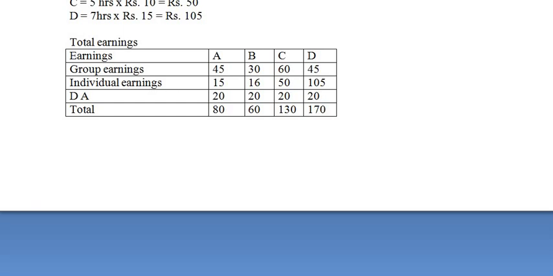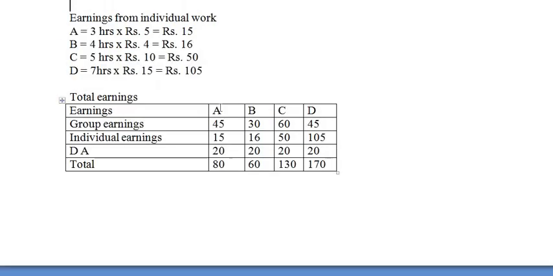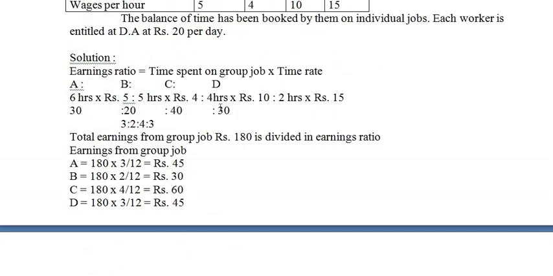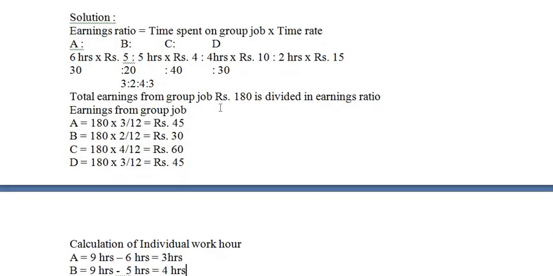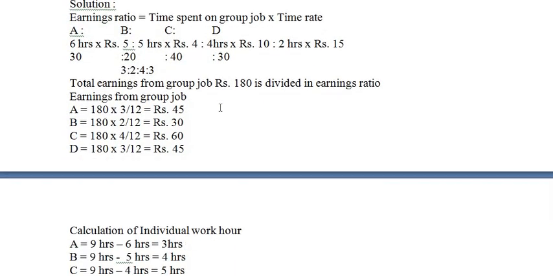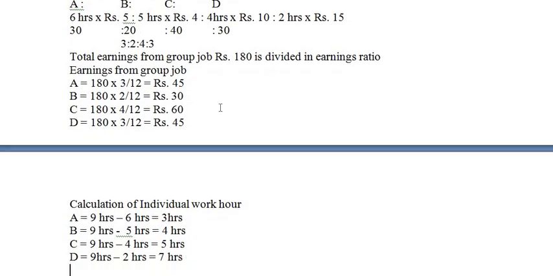So here they will be giving group earnings. Okay, that has to be distributed to each worker based on their earnings ratio. Now to find out the earnings ratio, we need to apply the formula, that is time spent into time rate of each worker. Once you simplify this, you will get the earnings ratio. Then whatever group earnings they have given has to be distributed to all the workers based on this ratio.